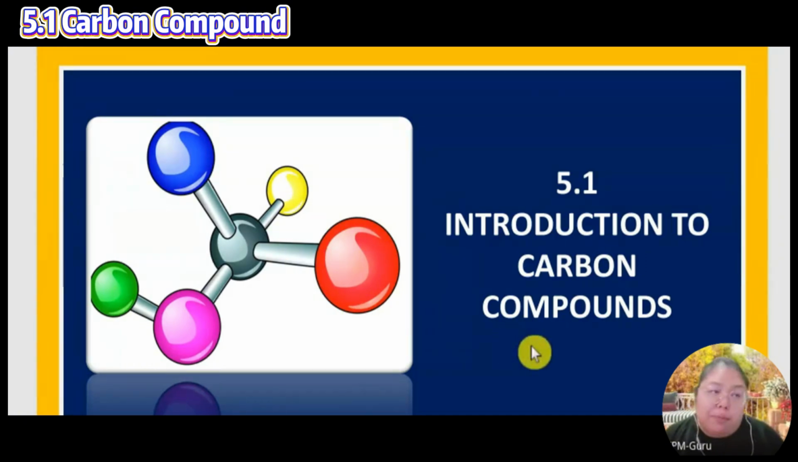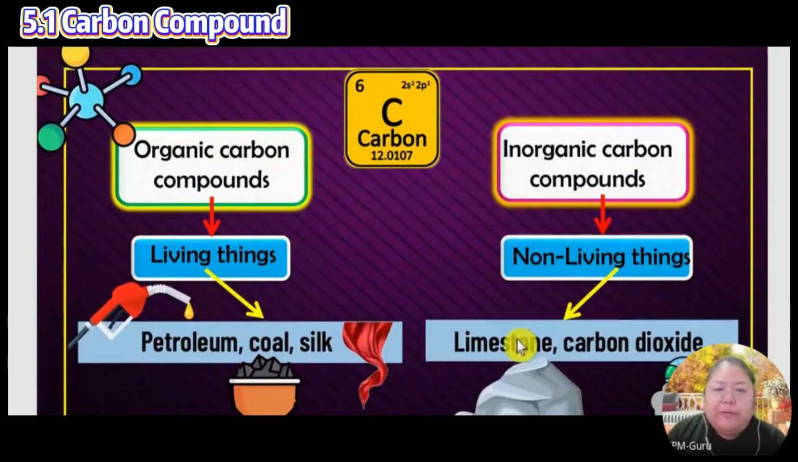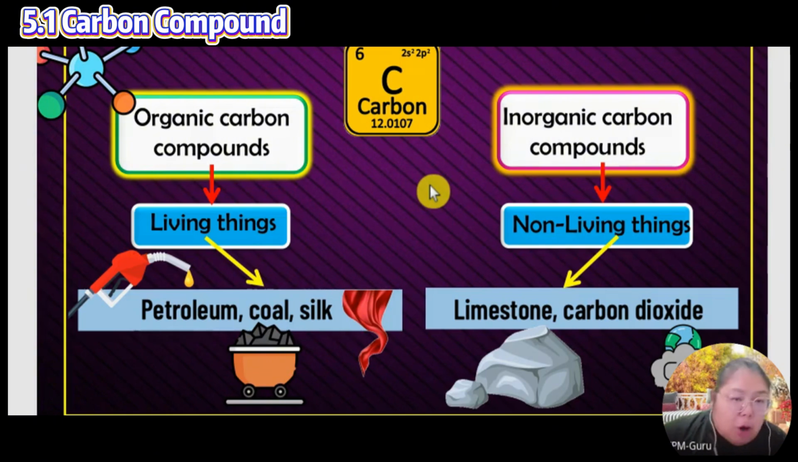There are carbon compounds. For 5.1, they're talking about carbon, everything about carbon. Okay, first, we're going to introduce carbon. Carbon's proton number is 6. So from here, first we're going to introduce organic carbon compounds, and another one is inorganic.